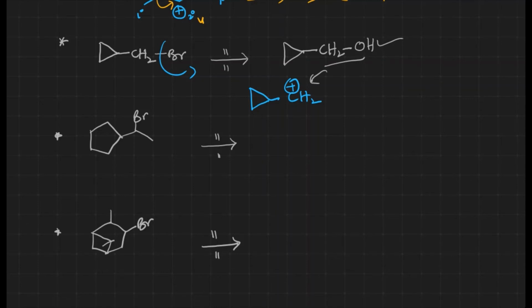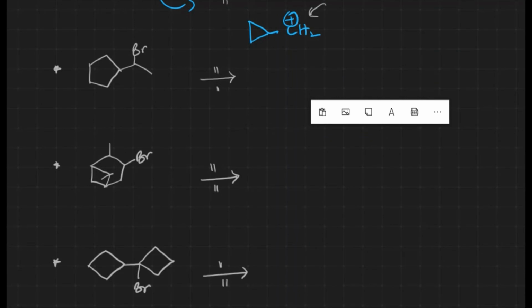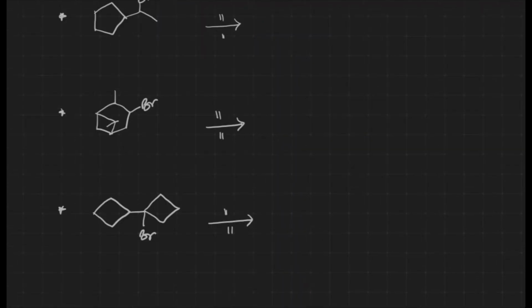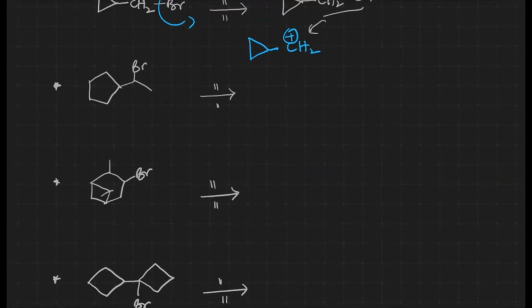Now let us see this one also. What happens with this one? This is a 5-member ring. Generally 6-member rings are relatively more stable, so we can expect a kind of ring expansion. Initially when bromine gets out, what happens? Carbocation generation takes place, right? This is a 5-member ring. A 6-member ring is relatively more stable and we have a chance for the expansion also. Then what happens here?